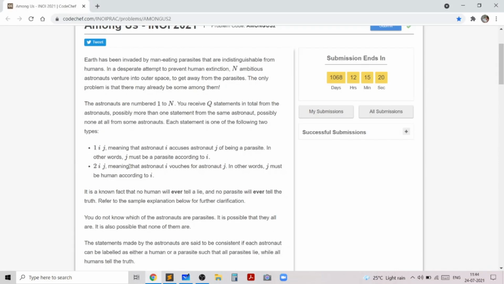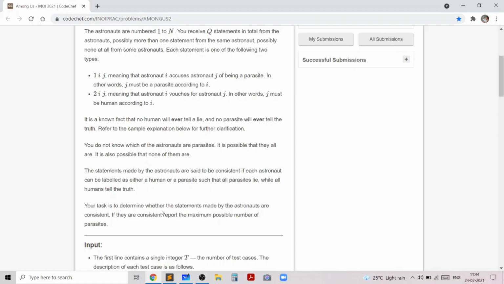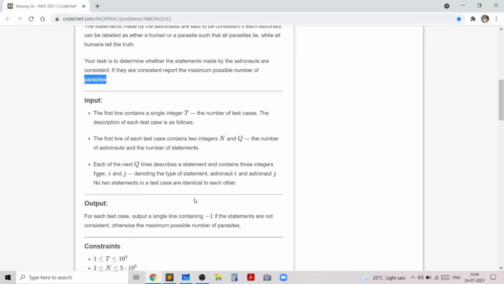So first of all, if these Q statements are consistent with each other, then only we can report the maximum number of liars or the maximum number of truth tellers. However, if these statements are not consistent with each other, we need to print the value -1 because there cannot be any parasites if the statements are not consistent with each other. And we need to answer this for T independent test cases.